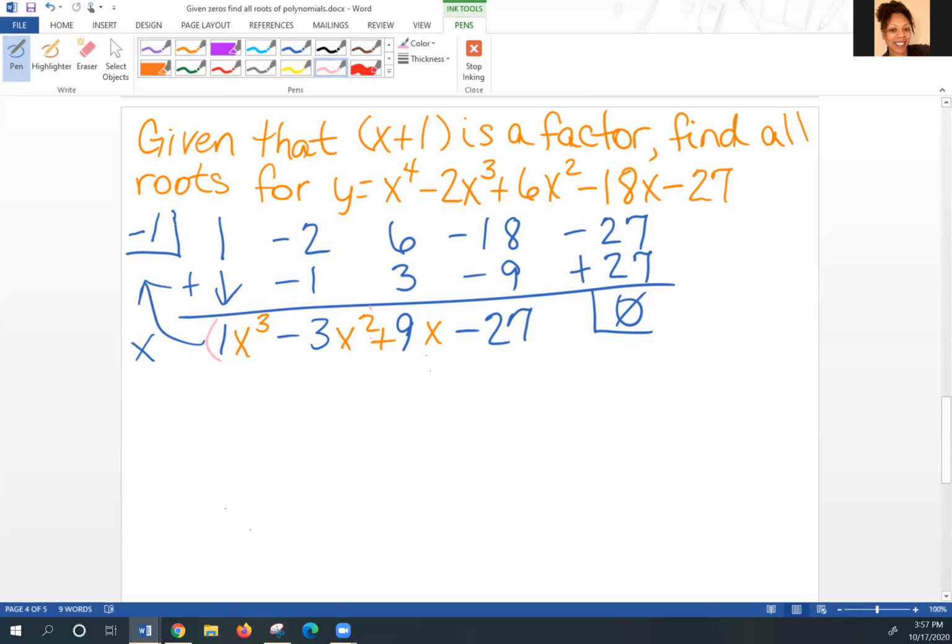So I'm going to take the first 2 terms and I'm going to group them, and the second 2 terms and I'm going to group them. And the purpose of doing that is so that I can factor out the greatest common factor. So between those 2, I can factor out an x squared. And when I divide each term by the x squared, I'm left with x, and I'm left with -3.